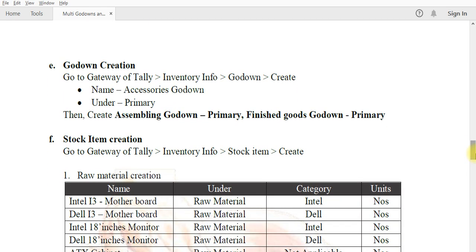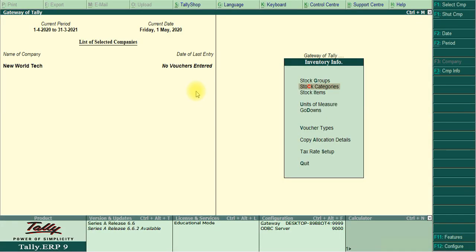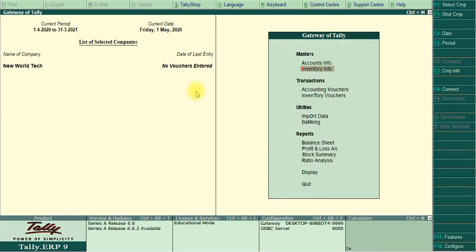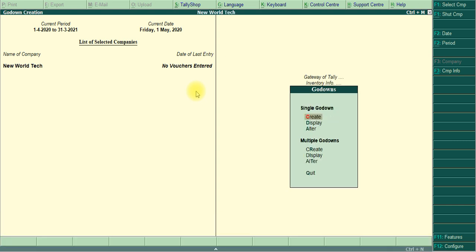Then we move to another master creation, godown. Godown, you know, accessories godown, assembly godown, and finished goods godown. So first we create accessories godown, same path, inventory info, godown create. Escape, Gateway of Tally, inventory info, godown, create.